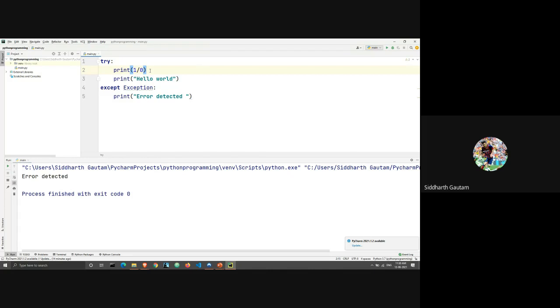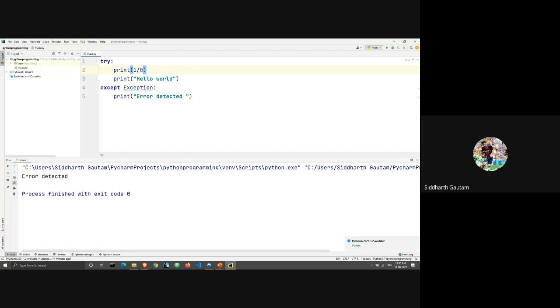So that's something you just have to work around while you're programming. The code you write inside the try block, maybe you will only write those kinds of statements which are prone to errors.